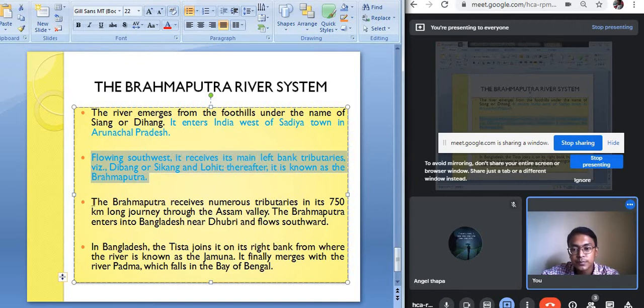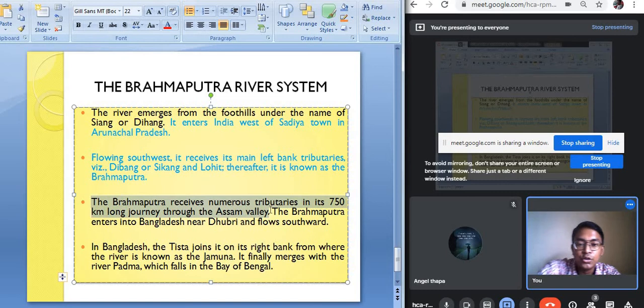The Brahmaputra receives numerous tributaries in its 750 km long journey through the Assam Valley. So the Brahmaputra river flows for around 750 km in the Assam Valley, and it is joined by many tributaries. The Brahmaputra enters Bangladesh near Dhubri and flows southward. Dhubri is the name of a small town in Assam, and at Dhubri the Brahmaputra river enters Bangladesh.